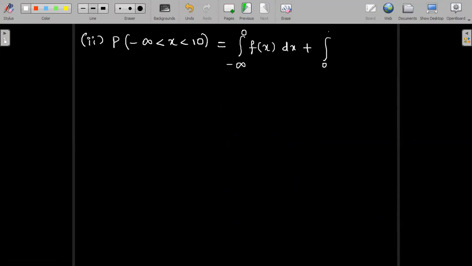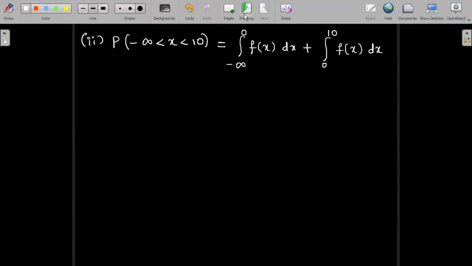Now the next case, second case, is to find probability of x lying between minus infinity to 10. So this can be split into two integrals. So integral minus infinity to 0 f of x dx and integral 0 to 10 f of x dx. So when I imagine a number line, so minus infinity to 10, I have to use and obtain the probability of x lying between that range. So this can be split up into integral values as minus infinity to 0 and 0 to 10.